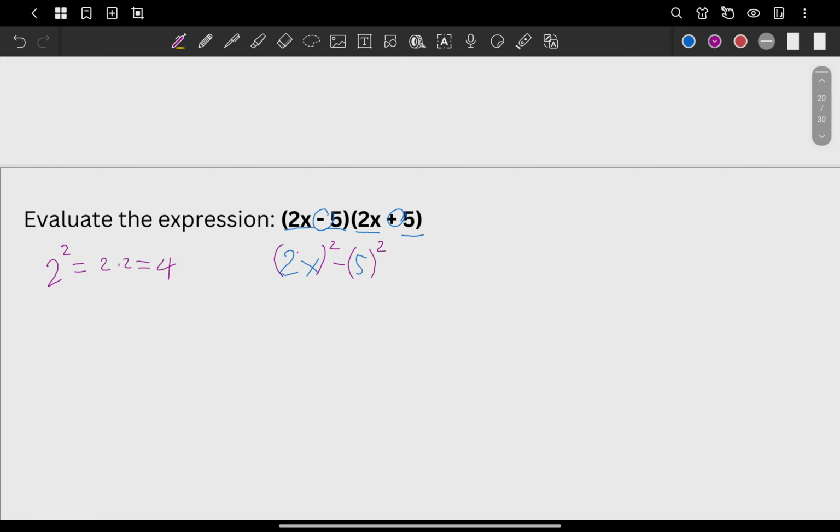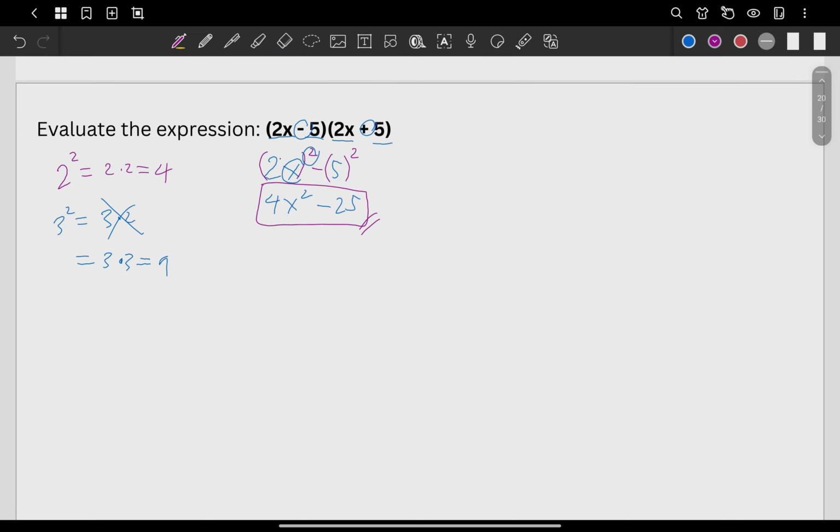Because some might think I just multiply these two numbers. A lot are doing that. So what if we have here 3 squared? Again, that's not 3 times 2. That should be what? 3 times 3, which is equal to 9. It just suddenly happened here that we have 2 and 2. Anyway, so 2 squared is again 4. And then x raised to 2 is what? x squared minus 5 squared is 25. So that's already our final answer.